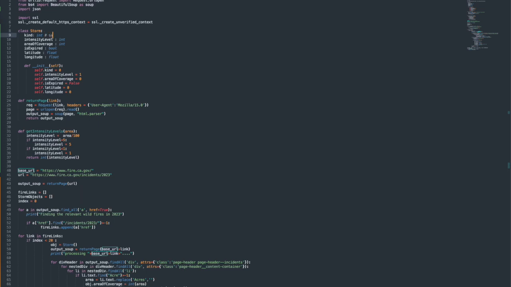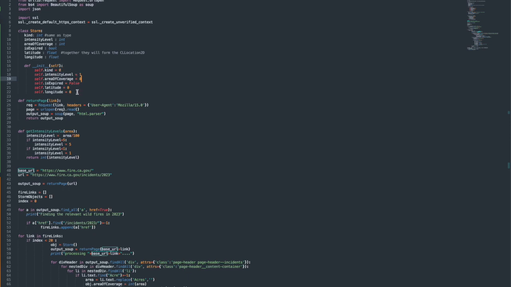After that there is intensity level, area of coverage, is expired, latitude and longitude, which correspond to the location of a certain storm or natural disaster on the map, and together they will form the CLLocation2D, which we are going to merge when we move to our Swift code. After that there is an init function that we have written, and we have initialized all of the variables to a specific value. You can see here the values, and this is our initializer.